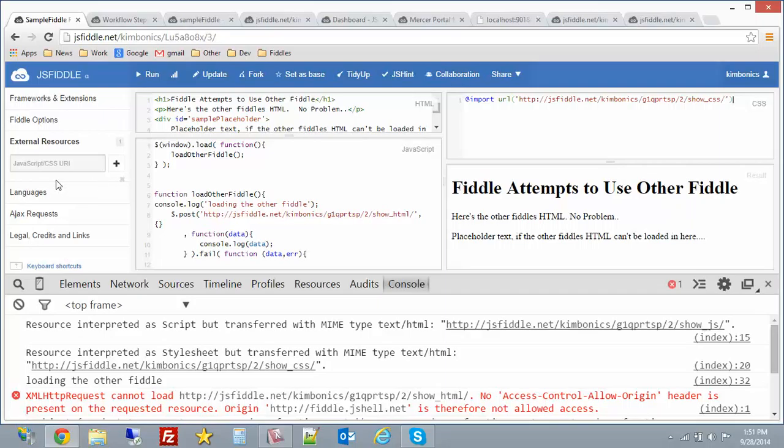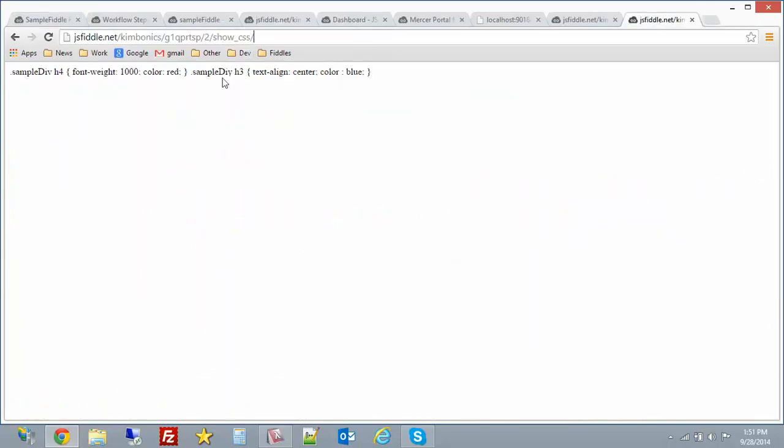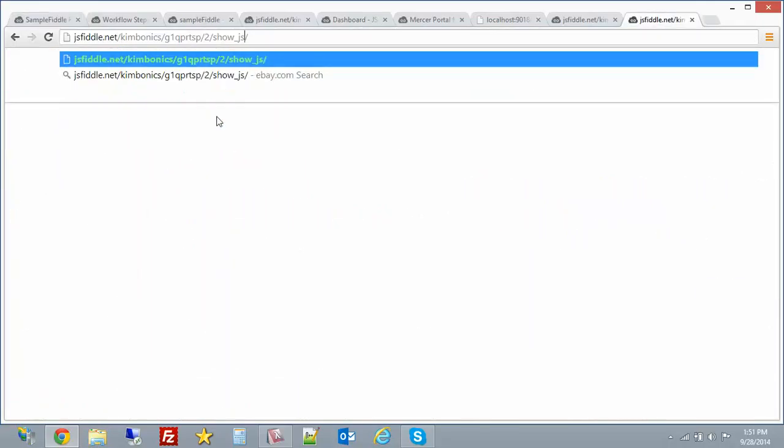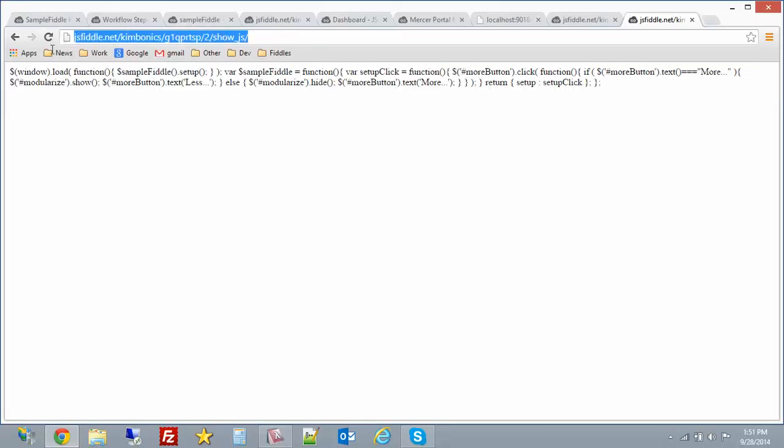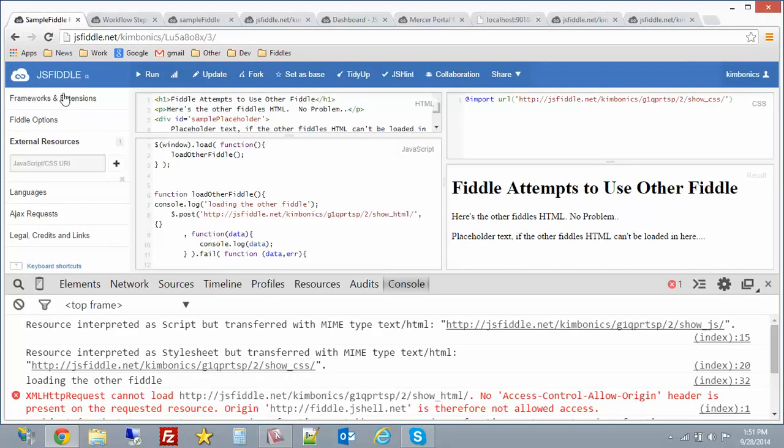At the same time, I'm using a fiddle over here. You can't really see it, but I'm doing the same thing with show.js. So here's the JavaScript of the other fiddle, and I wanted to put this as an external resource so that the other JavaScript from the other fiddle could be an external resource. And I think when there's an error in doing that, I get this error down here which says resource interpreted as script but transferred with MIME type text HTML, and here's the URL.